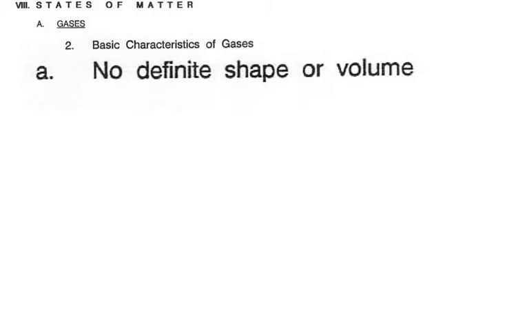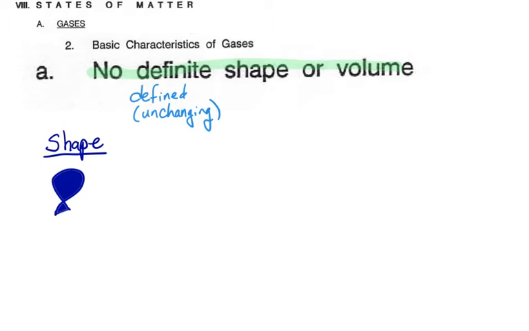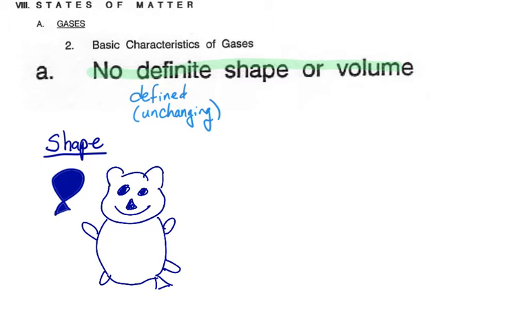So what do we mean when we say that a gas has no definite shape or volume? Well, definite means it's defined, it's set, it doesn't change. Gases are changeable. Let's break this into 2 parts. We're going to talk about the shape first, and then we'll talk about the volume. For the shape, when you have a gas in a cylinder, you release it into a balloon, and if the balloon's shape is a standard balloon shape, that is the shape the gas will take. If it has the shape of a bear, it's going to have that shape. If the balloon has the shape of a heart, it'll be in the shape of the heart. So the gas takes on the shape of its container. It doesn't have a defined shape by itself. It takes on whatever shape it can.